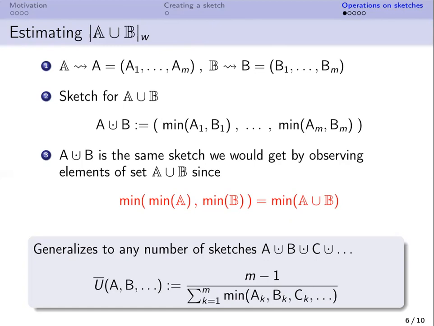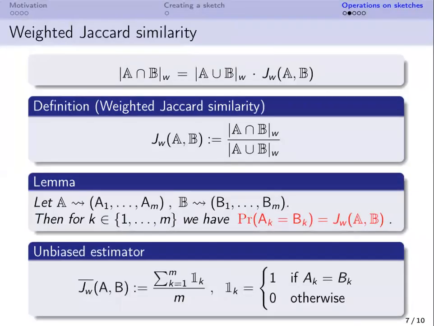This reasoning can be generalized to any number of sketches A, B, C, and so on. And the estimator of the weighted cardinality of the union is very similar to the original sum estimator. To estimate the weighted cardinality of the intersection, let us note that it is equal to the product of the weighted union and the weighted Jaccard similarity.